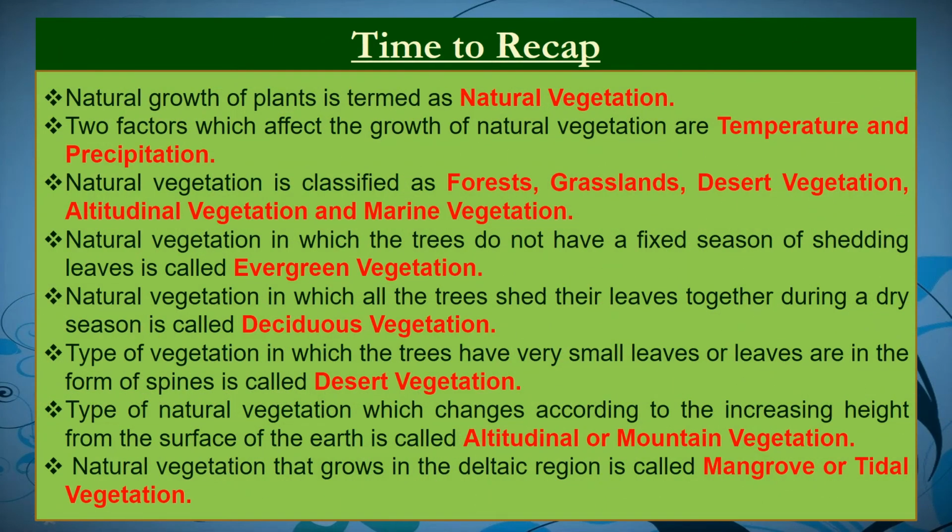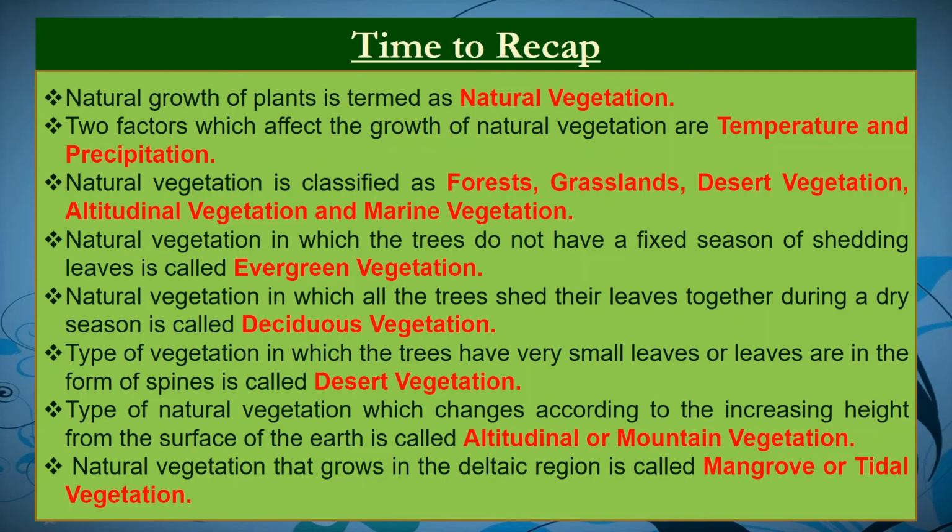What have we studied today? Let's recap that. Natural growth of plants is termed as natural vegetation. Two factors which affect the growth of natural vegetation are temperature and precipitation. Natural vegetation is classified as forests, grasslands, desert vegetation, altitudinal vegetation and marine vegetation. Natural vegetation in which the trees do not have a fixed season of shedding leaves is called evergreen vegetation. Natural vegetation in which all the trees shed their leaves together during a dry season is called deciduous vegetation.